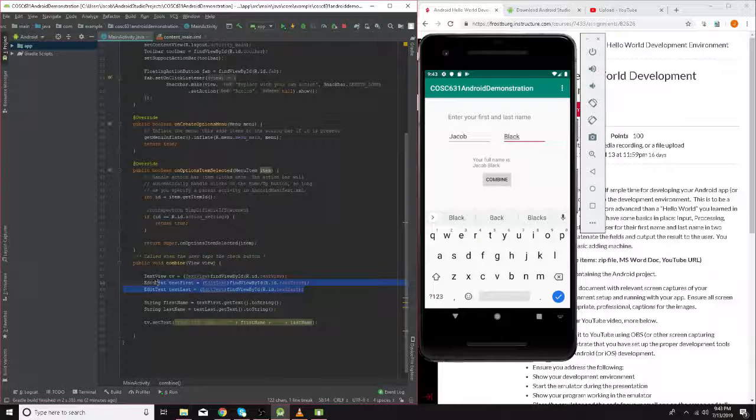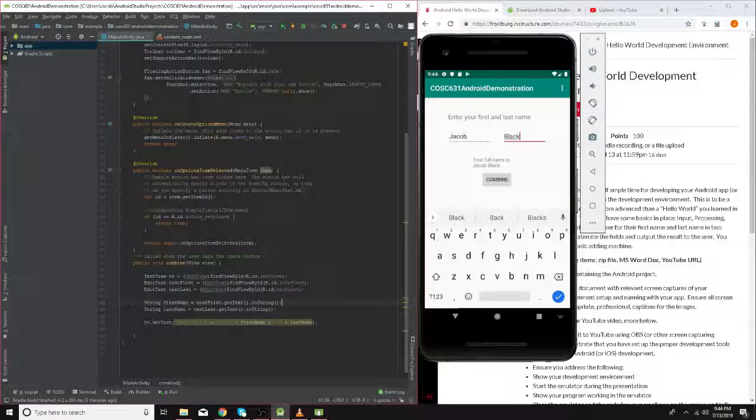So the first three lines of code, this was I guess the biggest learning curve so far with working in the Android development environment: you just can't make a direct call to the different widgets that you've used. You first have to declare the widget and save it to a variable. So in this case here, TextView tv is getting access to the label that my application modifies right here, Your full name is, and then these next two here allow me to grab the data from these two text boxes here.